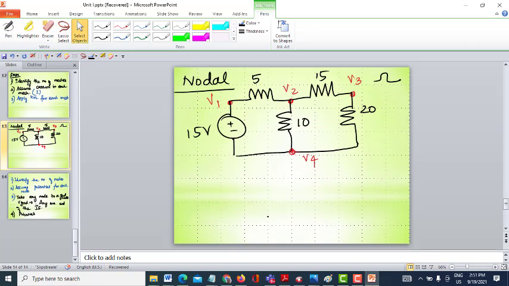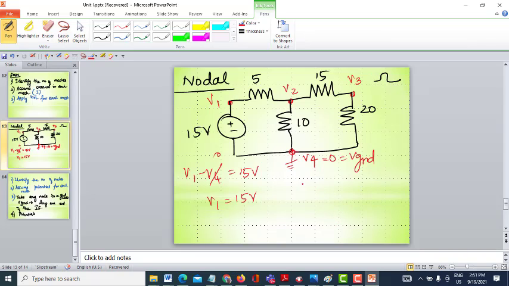Now when I am writing the equations, let me take one end of the independent source as the ground node. So V4 is the ground node whose potential is 0. For the potential V1, this voltage source is connected between V1 and V4. It is nothing but V1 minus V4 is 15 volts. V4 is 0, so V1 is equal to 15 volts. And so we have only two unknown nodes, V2 and V3.